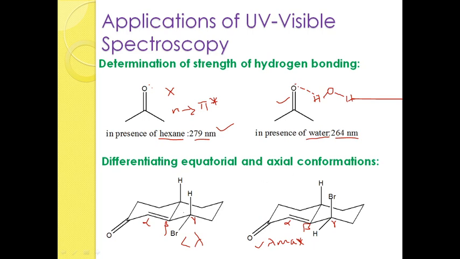Suppose you are investigating simply cyclohexanone. For the case of cyclohexanone you have to consider the alpha position, because this is the polar group.